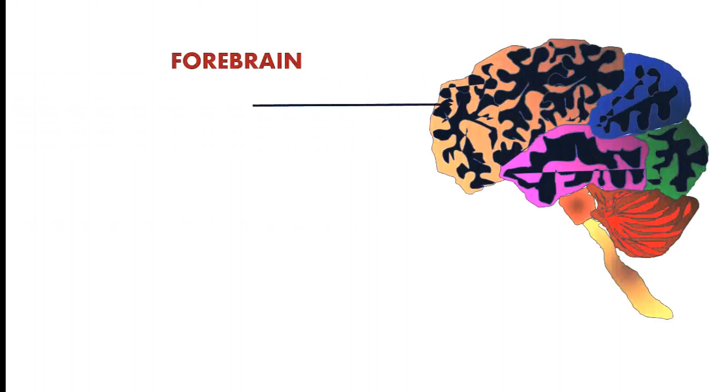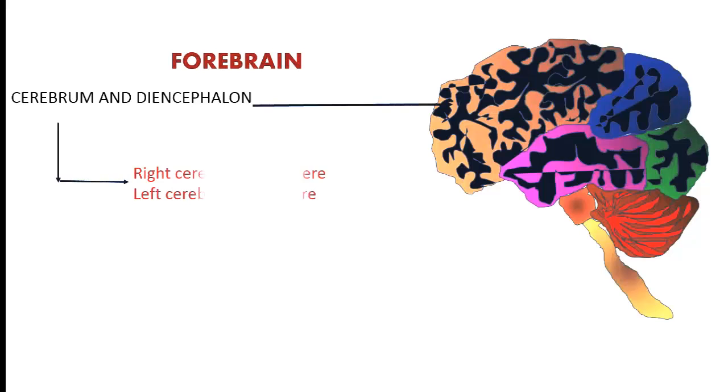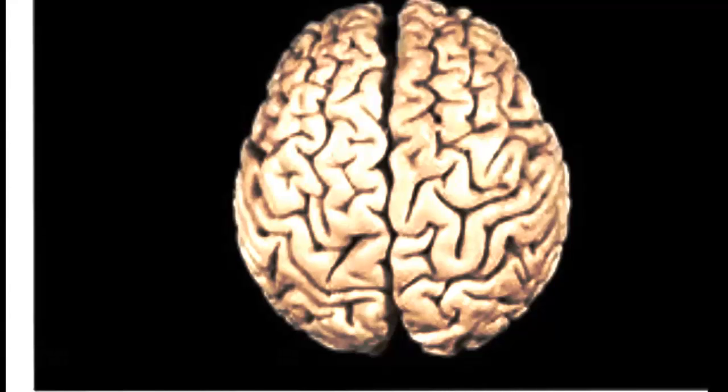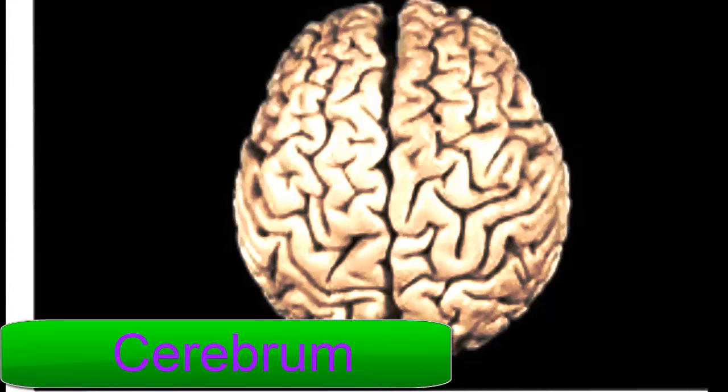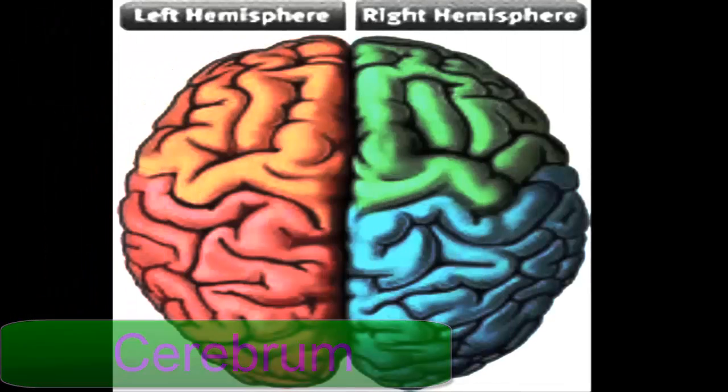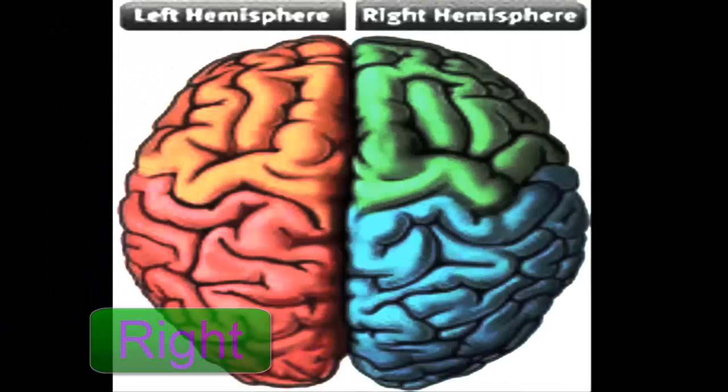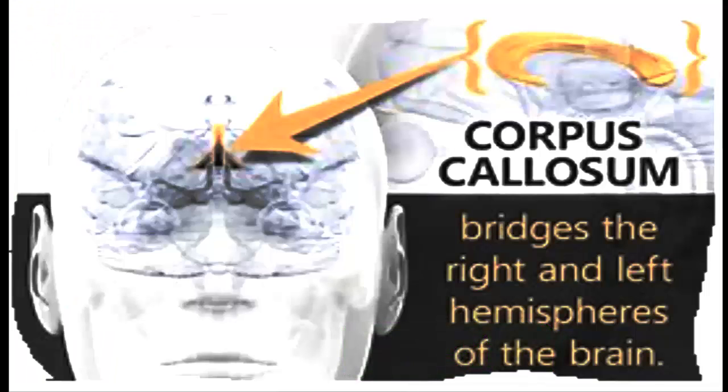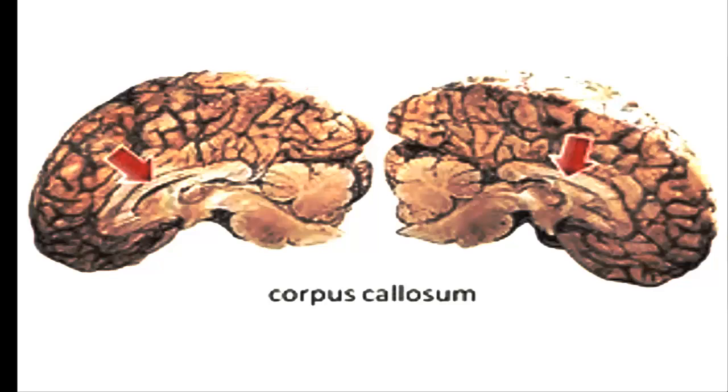Forebrain. The forebrain is formed of the cerebrum and diencephalon. Cerebrum is the largest portion, forming nearly 2/3 of the brain. It has two halves, the right cerebral hemisphere and the left cerebral hemisphere. The two cerebral hemispheres are interconnected by a thick band of nerve tissue called corpus callosum.